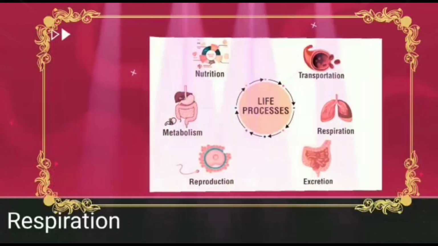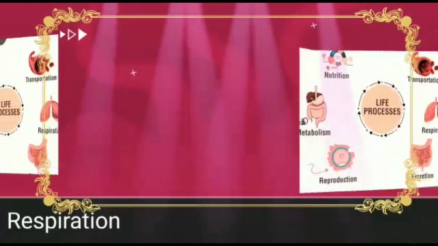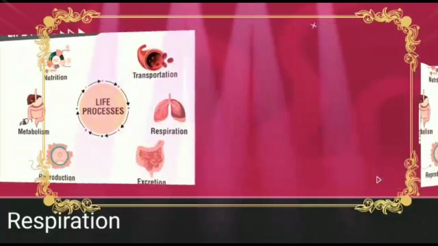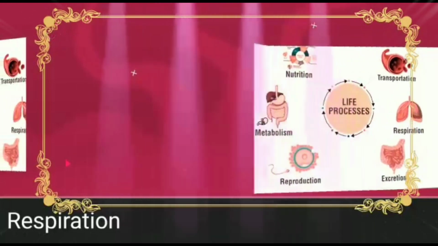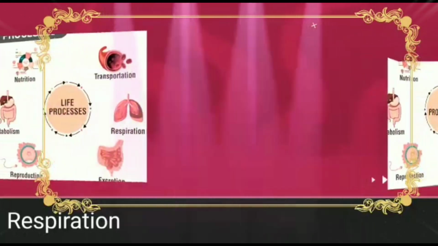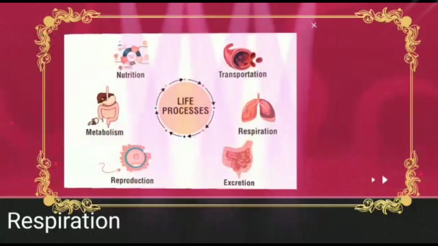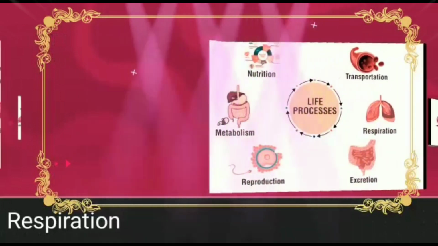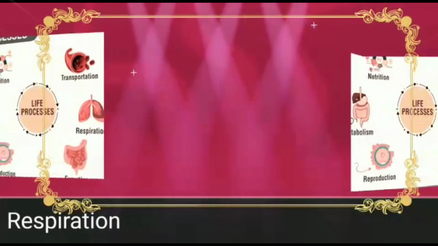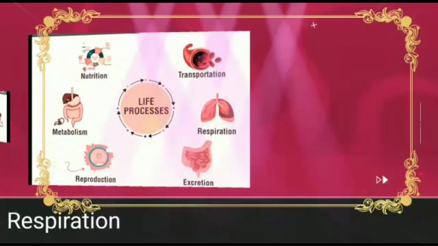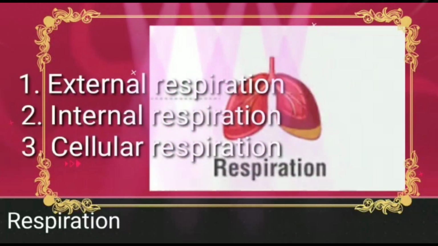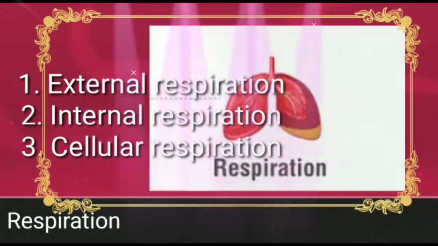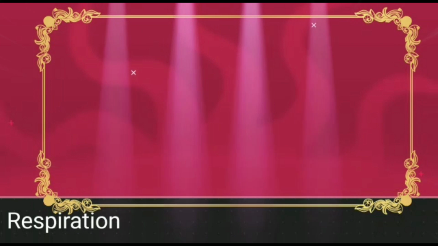Energy is essential to operate all the life processes in the human body. Energy production occurs within the cells. Cells need the supply of soluble nutrients and oxygen for this purpose. This supply takes place with the help of respiratory and circulatory systems. Respiration is carried out through the following three steps. The first is external respiration, second is internal respiration, and the third is cellular respiration.